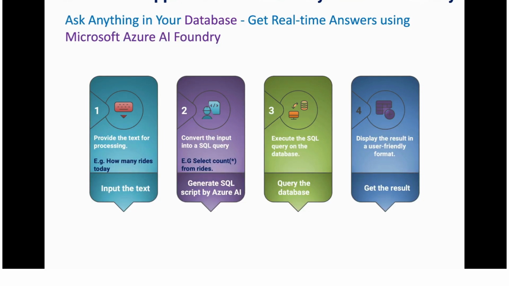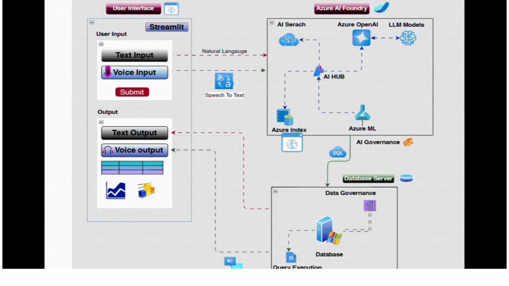So these are the simple steps of this application. By using Microsoft Azure AI Foundry, you just ask your question as text or voice, and that will be converted into a SQL script. That SQL script is executed against your enterprise database, and you get the result as text and tabular format, as well as some graphs. And this is the simple architecture. So let us walk through the architecture of this powerful solution.